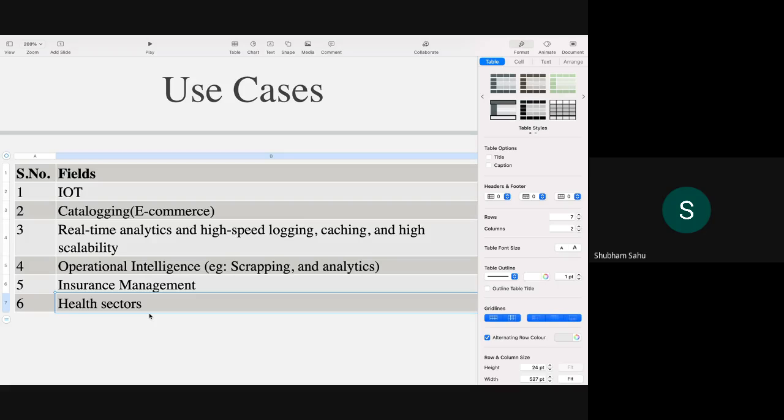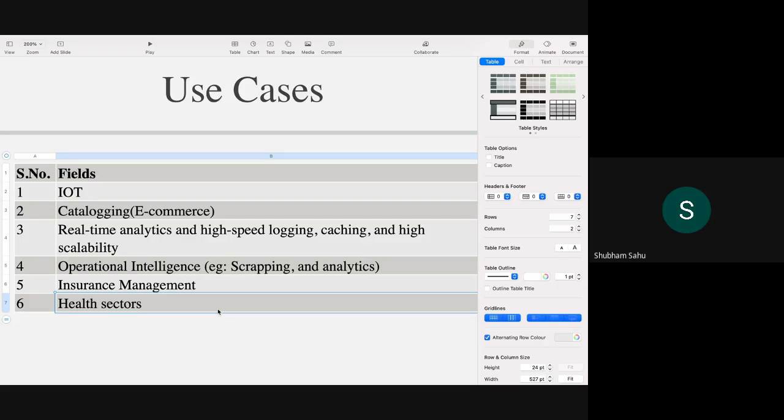The basic use case is that nowadays most companies going with machine learning or AI use MongoDB or another NoSQL database as per their requirement, but not an RDBMS. These are the basic use cases I have seen so far.